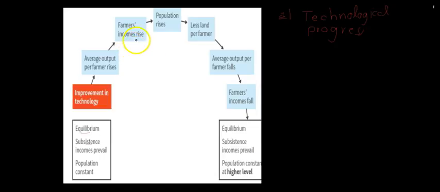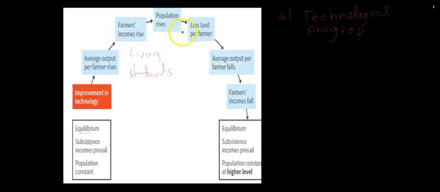So farmers' income rises, which means their living standards rise. Living standards rise means population will rise as well as an effect, which means that there will be less land per farmer.